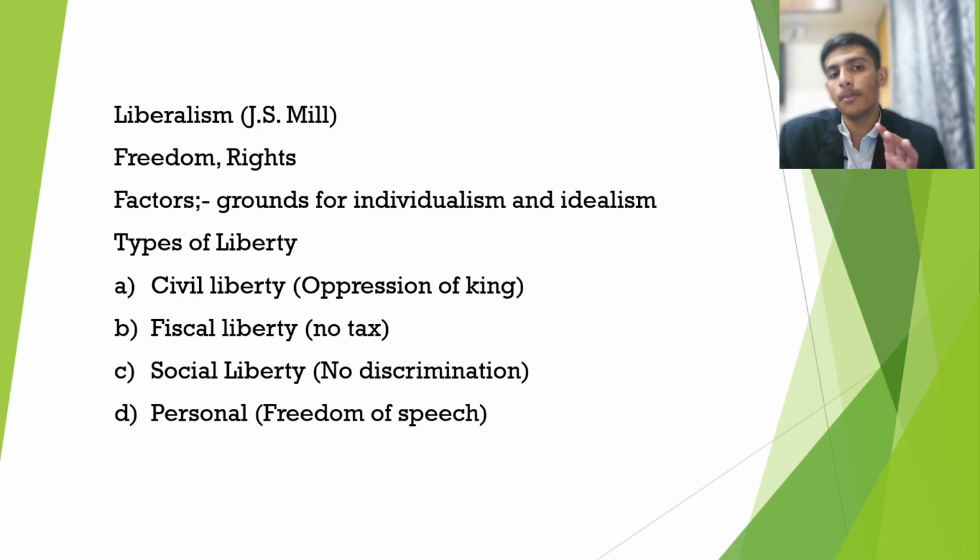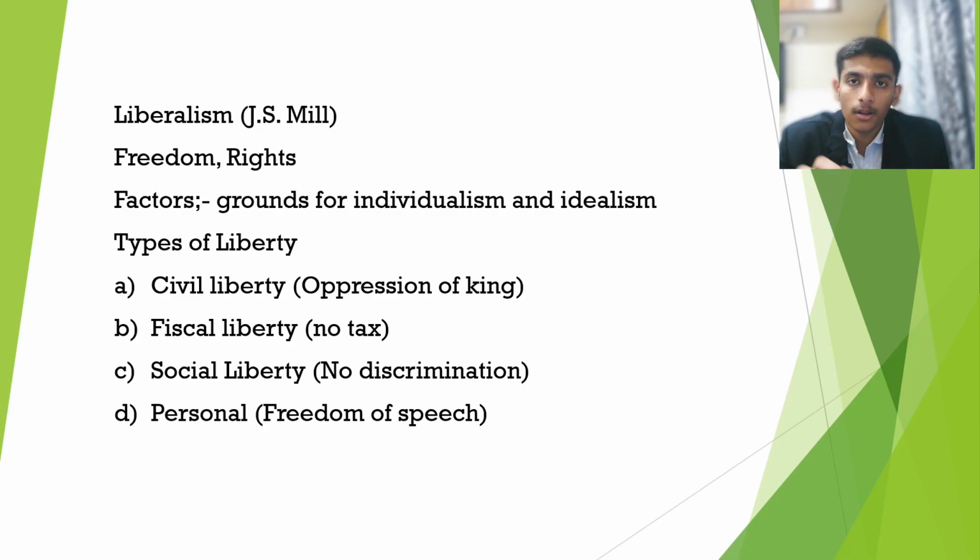Many types of liberty are given by J.S. Mill. First is civil liberty, that is, opposition to the king. If we take the example of a monarch or dictatorship, whether you have the civil liberty to oppose or overthrow that monarch. Fiscal liberty is very simple: when there is no cess and no tax.